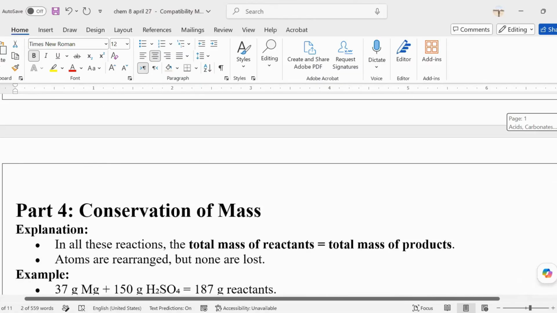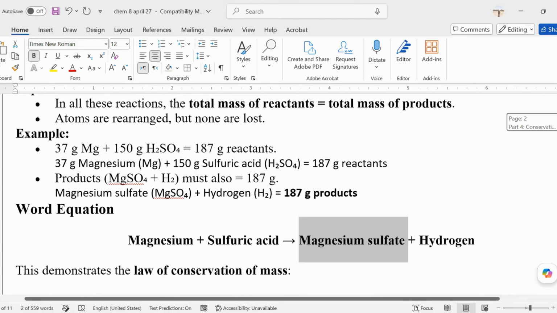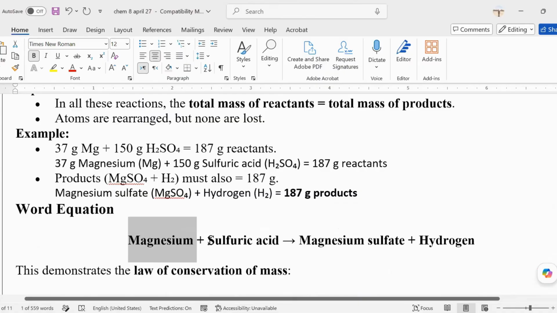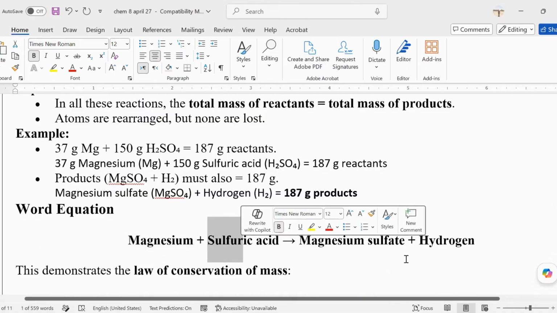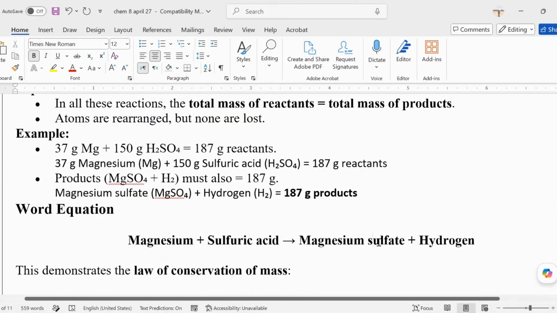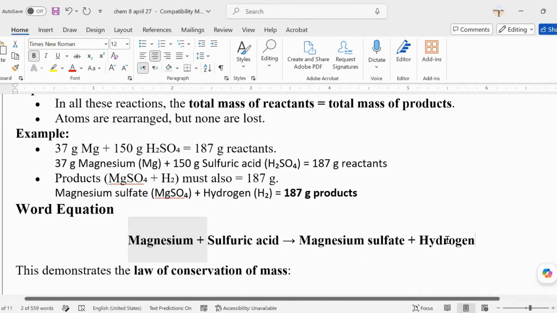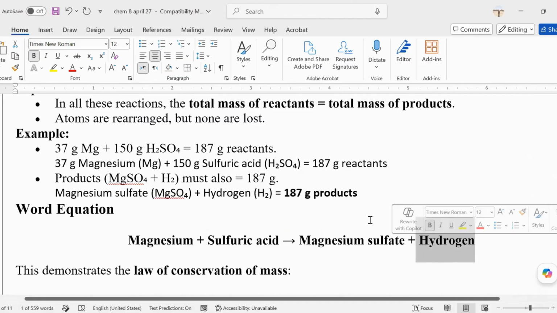So definitely, if you see an acid here, and then you see magnesium, which I always use as an example, it is a metal. This sulfuric acid has something to do with sulfur, and it becomes sulfate. So magnesium becomes magnesium sulfate, and then you will just add hydrogen.